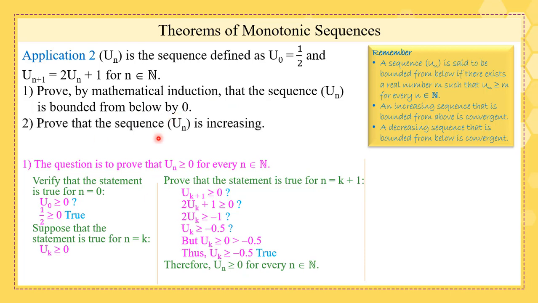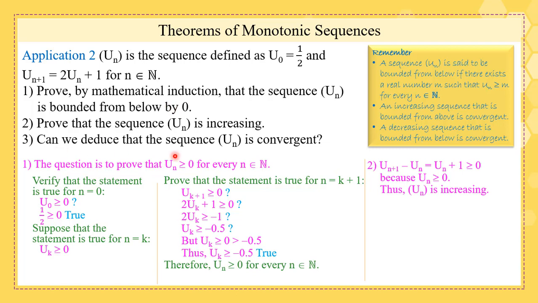We need to prove that the sequence un is increasing. Try to do it alone also. Well, here if we find un plus 1 minus un, it will be un plus 1, and this is always positive because we know from the previous part that un is positive. So un is positive and plus 1 is positive, so the whole quantity would be positive. The difference is greater than or equal to 0, means that un is an increasing sequence. So by now I know that this sequence is increasing and it's bounded from below.